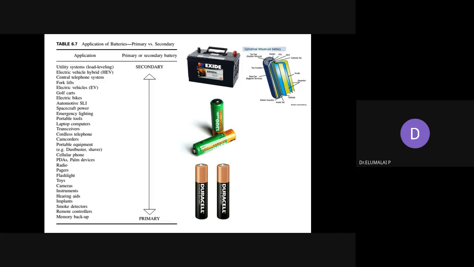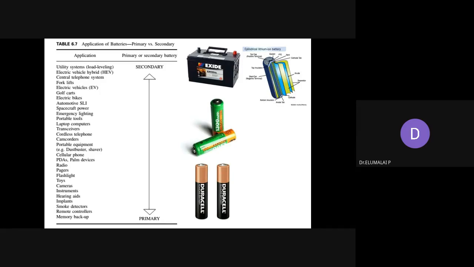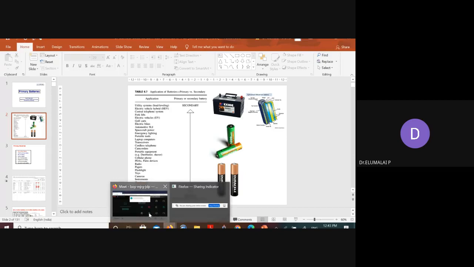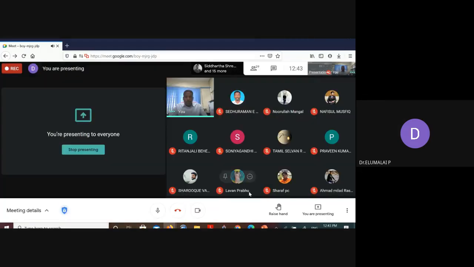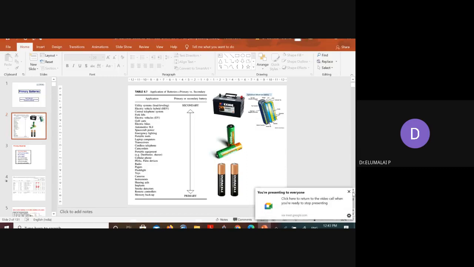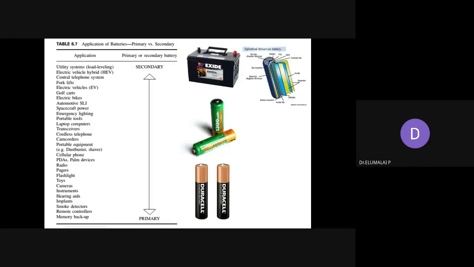A dry cell is enough. Many a time two dry cells, sometimes only one dry cell is enough, maybe Duracell, Eveready, Fujitsu. One dry cell is enough to operate a remote controller. It is less power consuming, and you don't have to recharge it. Once in 6 months or once in a year, you can replace the battery.